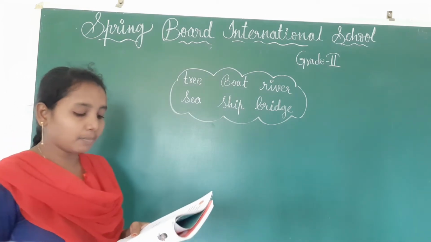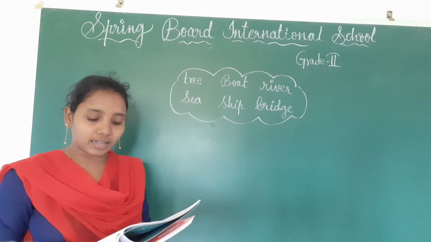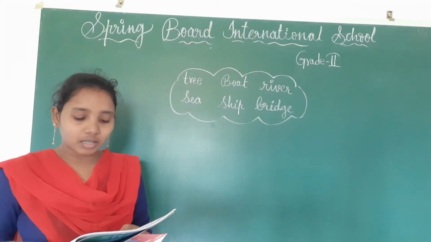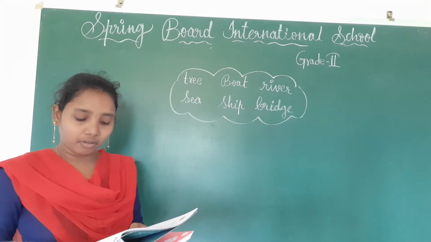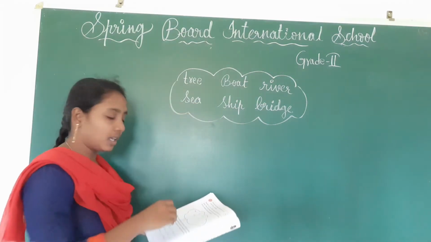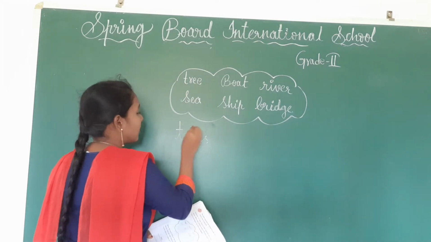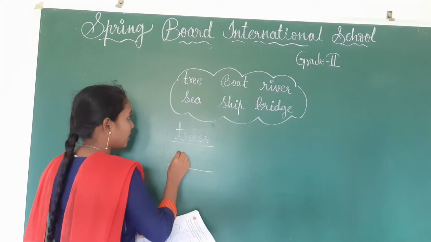And next one, write the plural forms of the nouns in the space provided below. One has been done for you. Recall that only some nouns take an S when we refer to them in the plural form. Now you have to write the plural forms for these words, children. See, they have already given trees. Remaining 5 you have to write here.